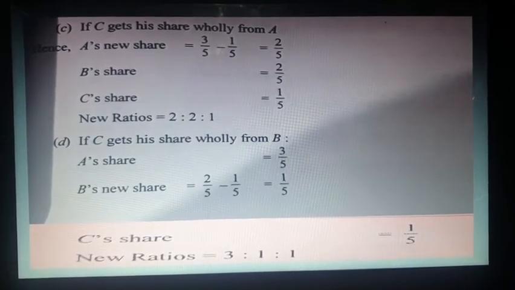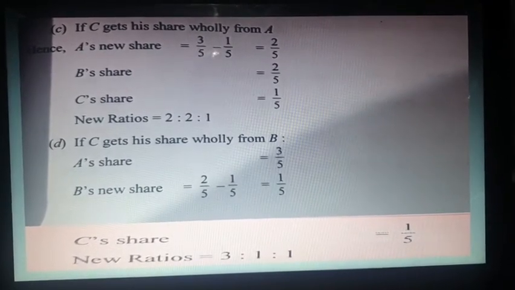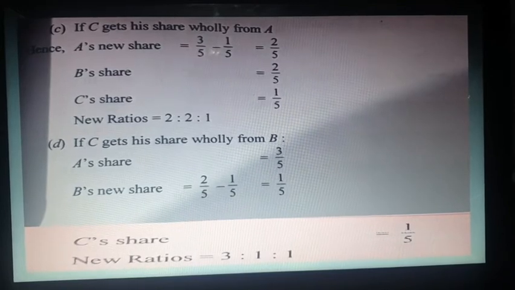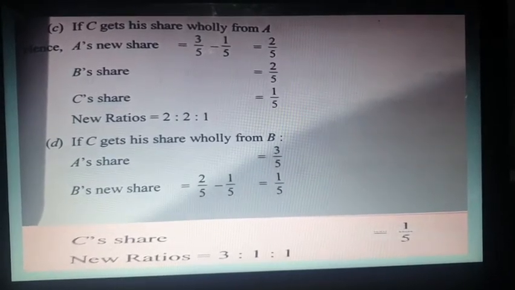If we check here, the denominator of all 3 partners is the same. So there is no need to make the denominators equal. You just eliminate the denominator and write the new ratio, that is 2:2:1.